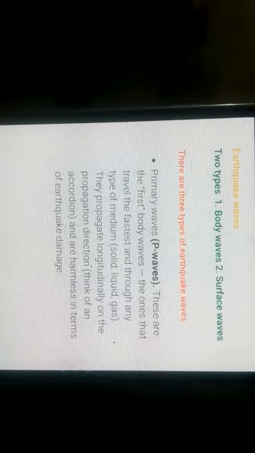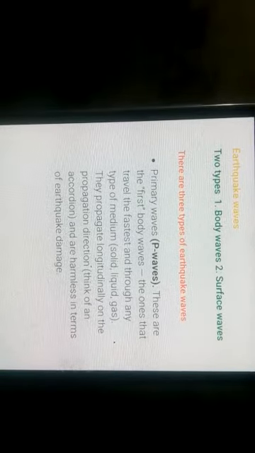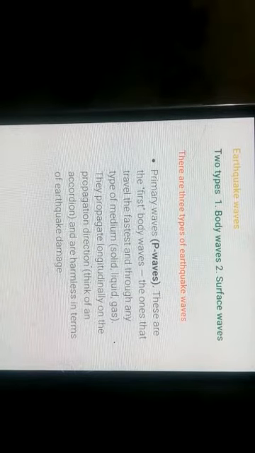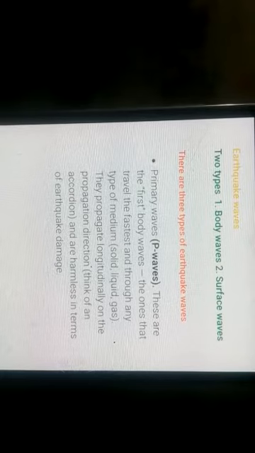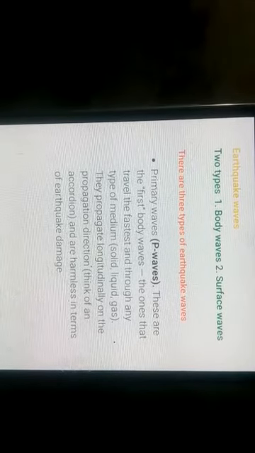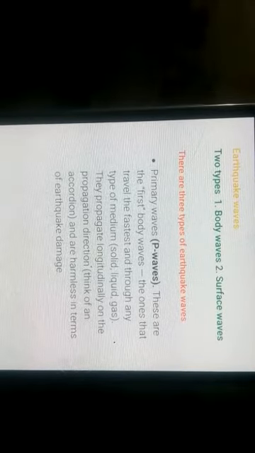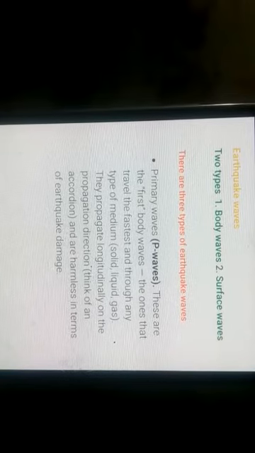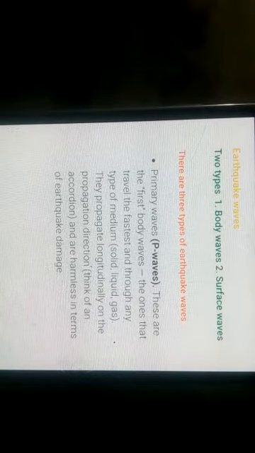Why are they called primary? Because they reach the earth's surface first, that's why they are called primary. These are the first body waves, the ones that travel the fastest and through any type of medium, means they can pass through solid, liquid as well as gas. So by the study of this kind of waves we can imagine the interior of the earth. They propagate longitudinally in the propagation direction and are harmless in terms of earthquake damage.